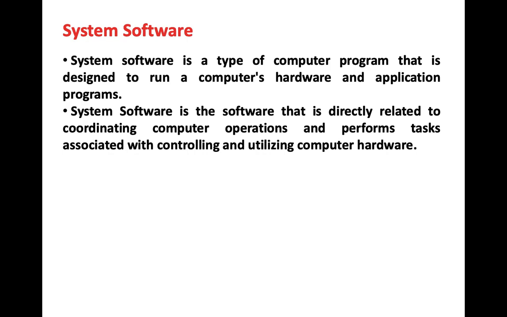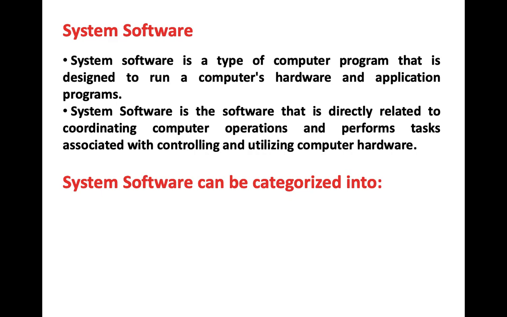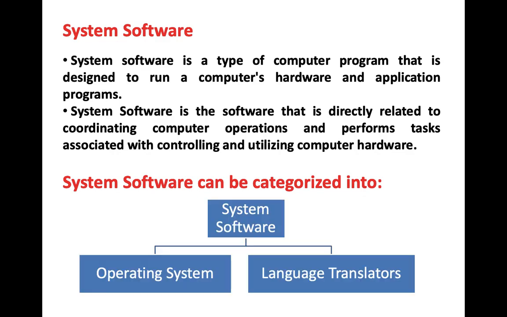Now, system software is a computer program that is designed to run the computer's hardware and application program. System software is software that is directly related to coordinating computer operation and performing tasks associated with controlling and utilizing computer hardware. It means it helps us in running our computer hardware. Further, as I said earlier, system software can be divided into two parts: operating system and language processors.